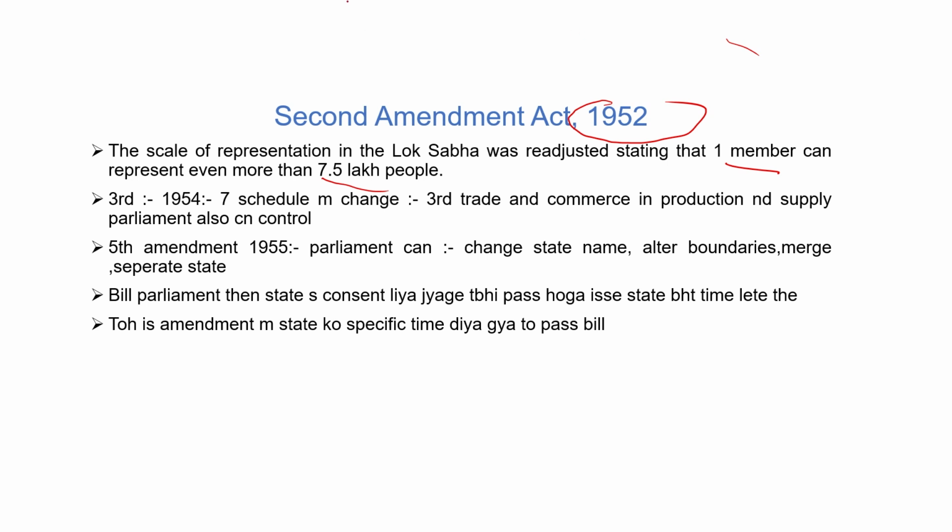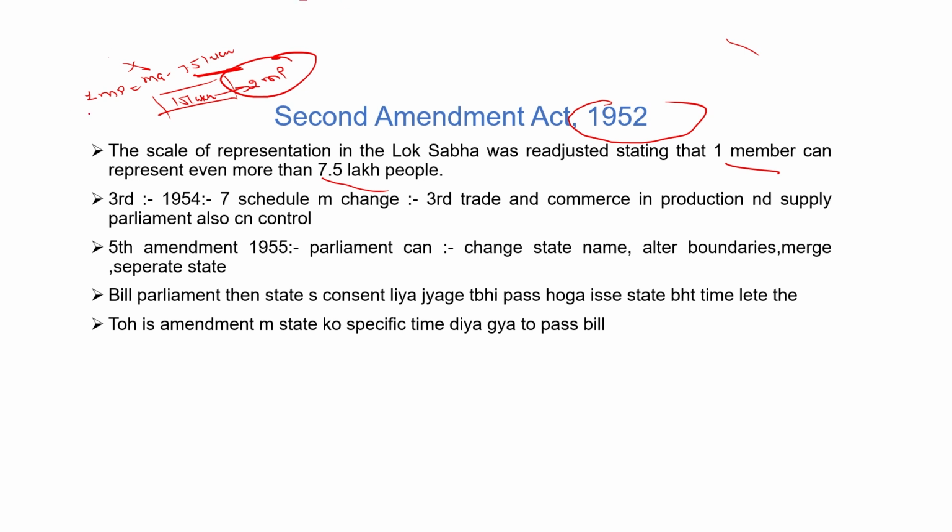What does it mean? Originally, the constitution said that one MP of Lok Sabha can represent a maximum of 7.5 lakh people. If there is a place with 15 lakh people, then 2 MPs will be made. A single MP cannot deal with 15 lakh people, as the limit for one MP is a maximum of 7.5 lakh. But in this amendment, the limitation was removed and it was said that one MP can also represent more than 7.5 lakh people.